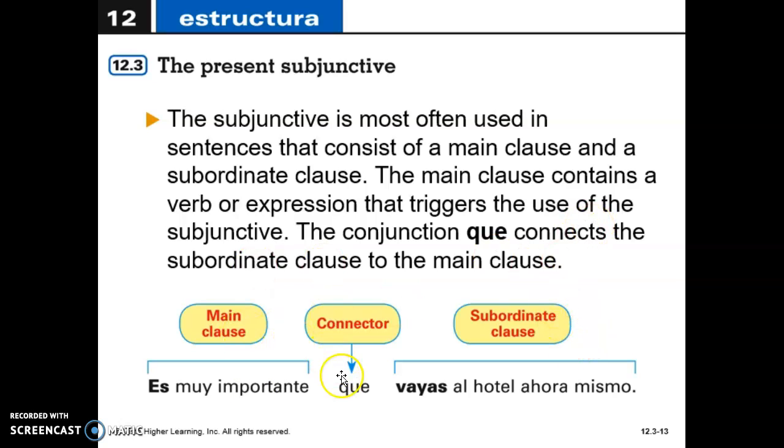Now, the que is a connector. So I think that this is one of the best hints that you're going to see whenever we use subjunctive, okay? So that que is going to go in front of the verb that we are using in subjunctive. It says in the main clause, es muy importante. So I am stressing the importance of this action. It is very important that you go to the hotel now.